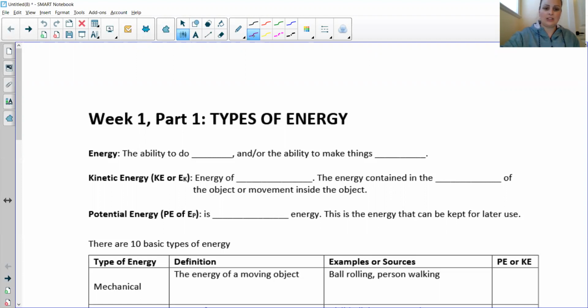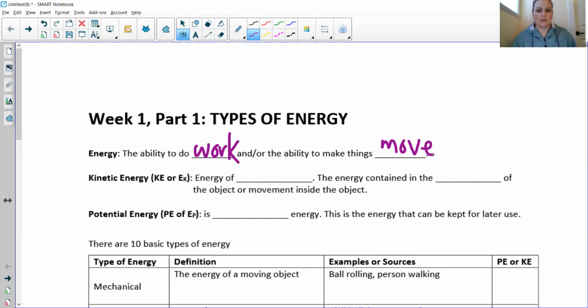So energy is the ability to do work. So you know when you aren't doing your work in class and your teacher comes by and they'll ask you, why aren't you doing your work? And you're not giving an answer, and they go, have you eaten today? And that's generally because if you don't eat, you don't have energy and you can't do work. That's kind of the same idea here. So if you don't have energy, you can't do work. And if you don't have energy, you can't really move. So energy is the ability to do work, not just school work, but all kinds of work, which we'll talk about later, or the ability to make things move.